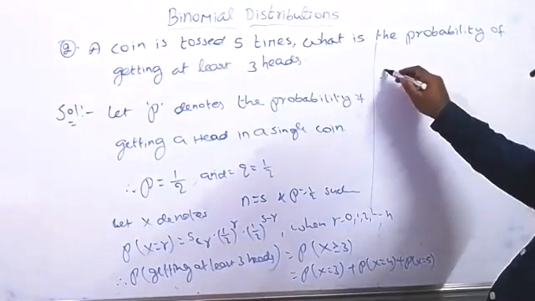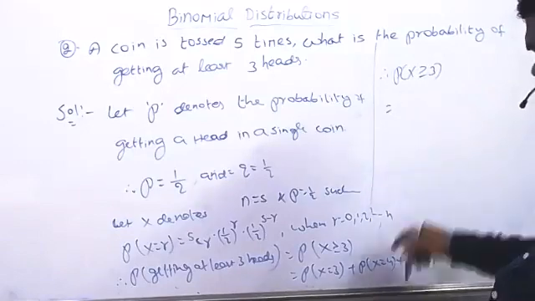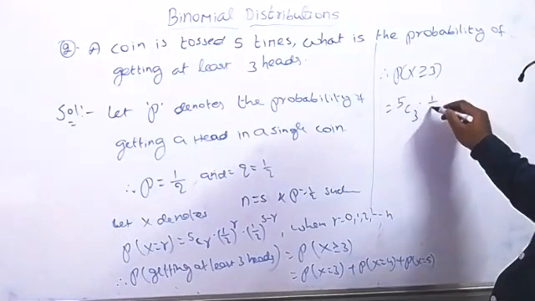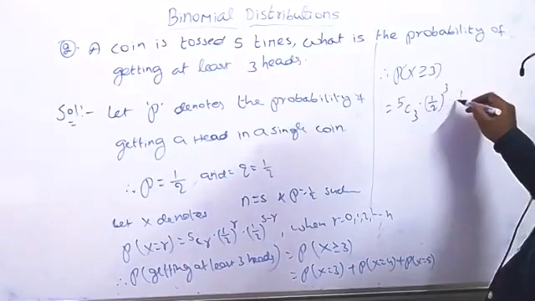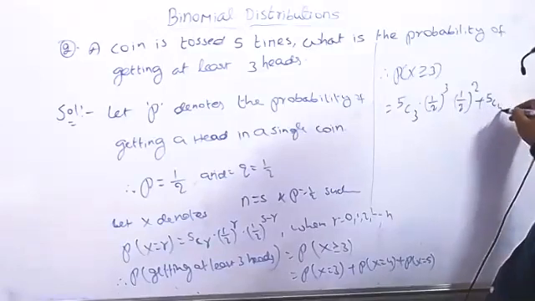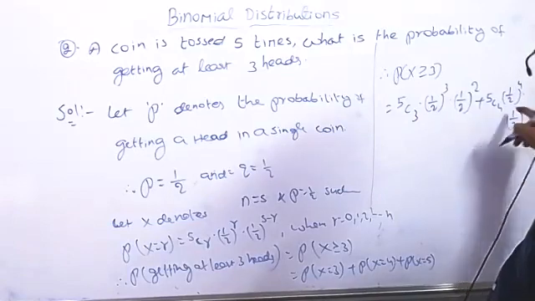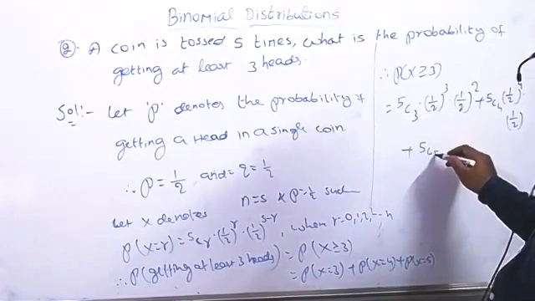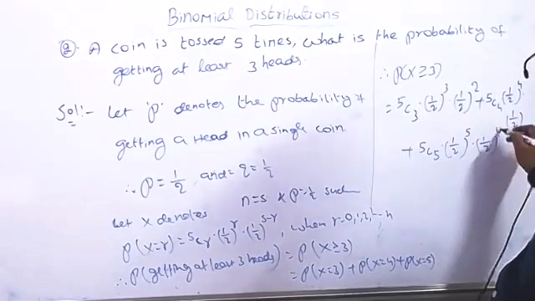So probability of x greater than or equal to 3 is equal to, now find the values. Probability x equal to 3 means, with n equal to 5, 5C3 into (1 by 2) whole cube into (1 by 2) whole power 5 minus 3 equal to 2, plus 5C4 into (1 by 2) whole power 4 into (1 by 2) whole power 5 minus 4 equal to 1, plus 5C5 into (1 by 2) whole power 5 into (1 by 2) whole power 0.